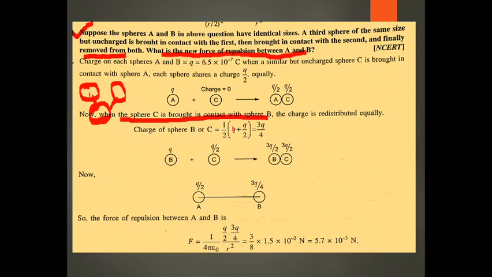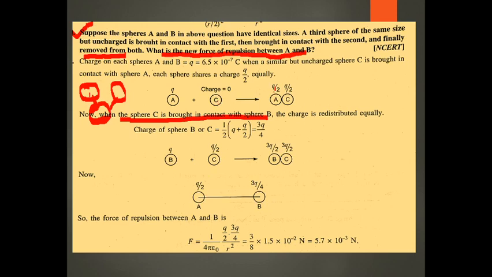The charge on B is Q and on C is Q by 2. So the total charge is shared, half on each. So it will become 3Q by 4 on each. They touch each other, so they have charge equally. And again C is removed, and A and B are kept at an equal distance.